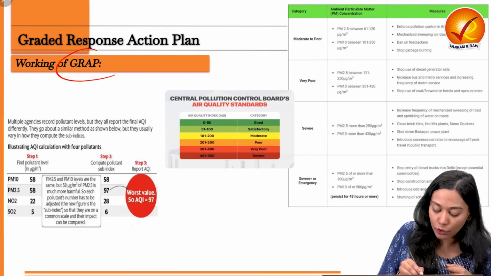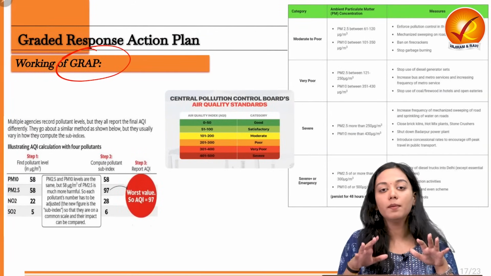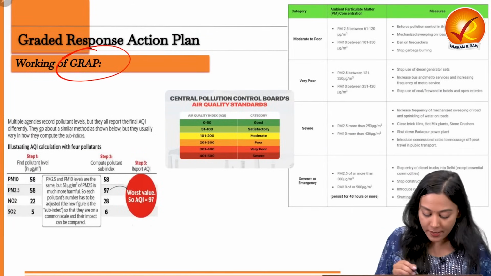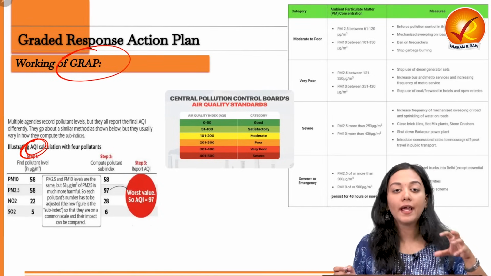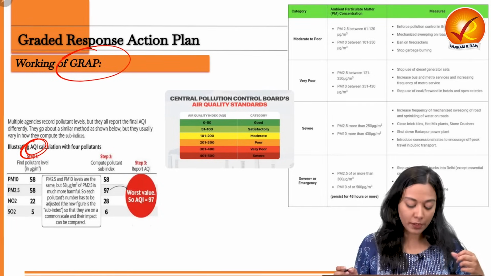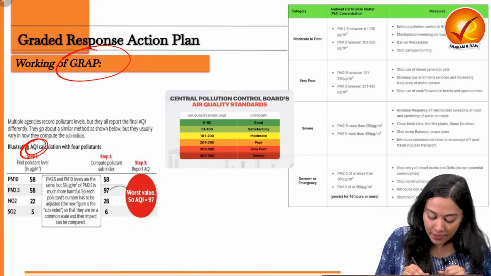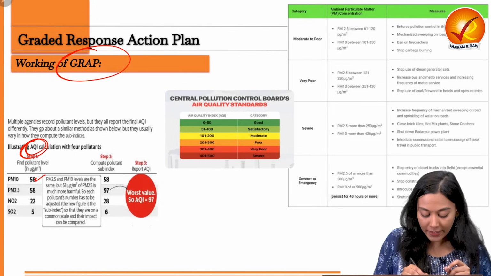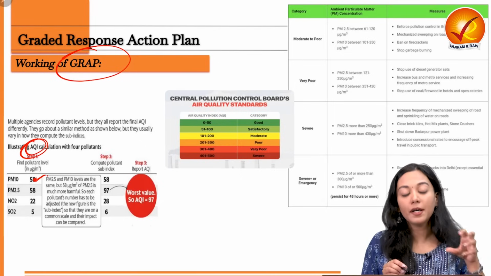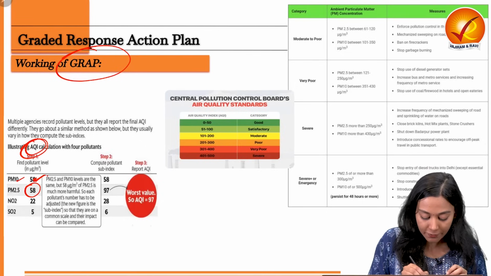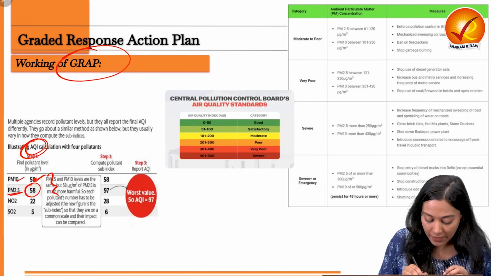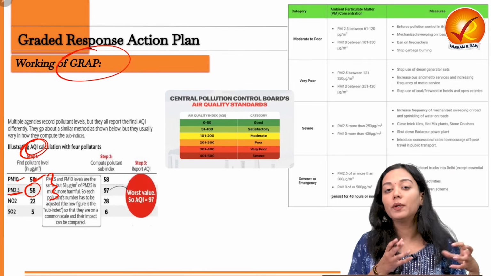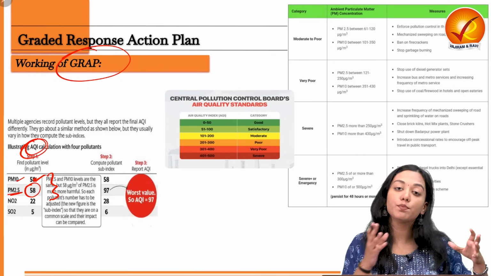Now what is the working of GRAP? Let's understand the mechanism. So what happens? Suppose the AQI has predicted or found the pollutant level of multiple pollutants, such that there is the presence of 58 micrograms per meter cube of PM10 and 58 of PM2.5 as well, which means that both of them are equal, but not both of them are equally harmful. In fact, PM2.5 is more harmful.